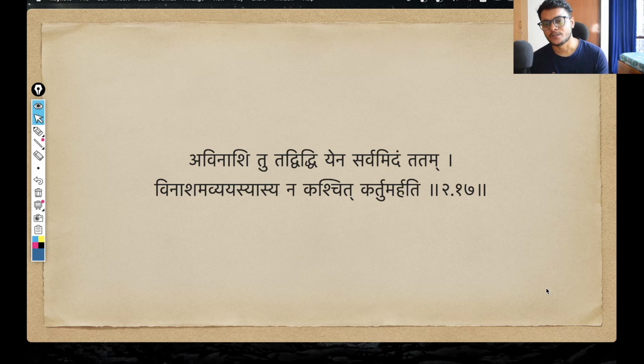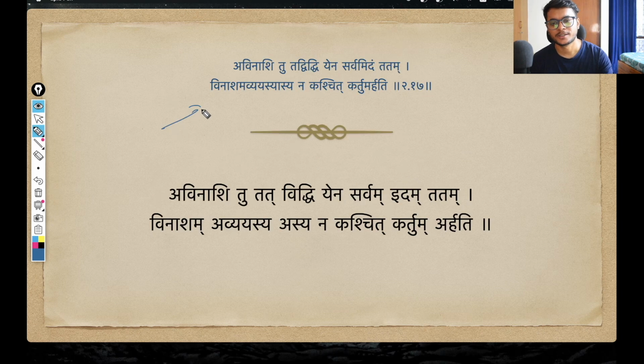Let me go through the shloka once. Avinashi tu tadvidhi yena sarvamidam tatam, vinashamavyayasyasya na kaschit kartum arhati. Okay, so this is our shloka, and upon sandhi vicheda, there's one thing you will notice, that this particular shloka has a lot of pronouns. So tat, yena, sarvam, idam, then this is not a pronoun, we will see. Then you also have asya. So we see a lot of pronouns being used for one another, and how they are being used, we will see while we decode the shloka.